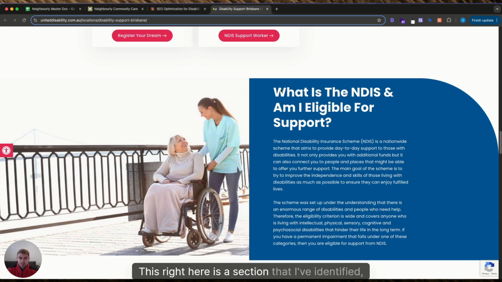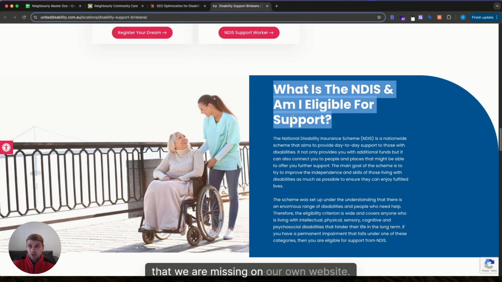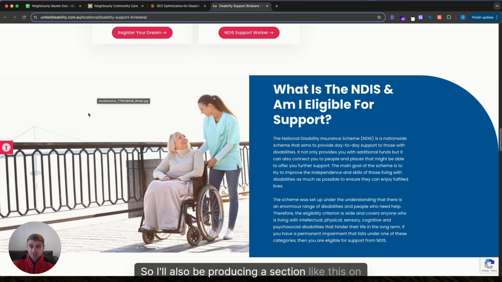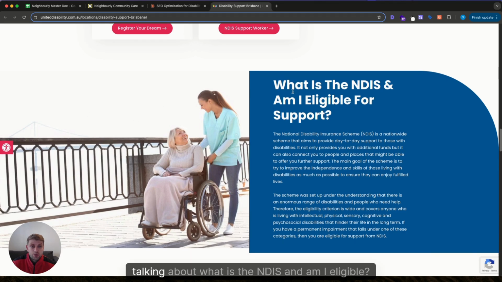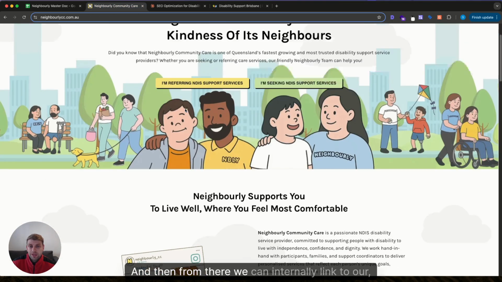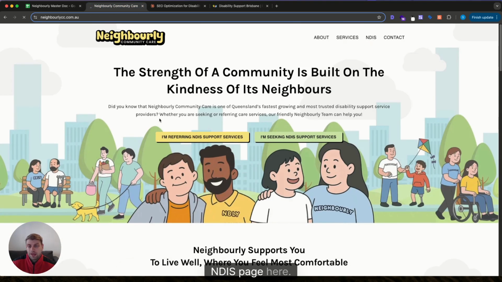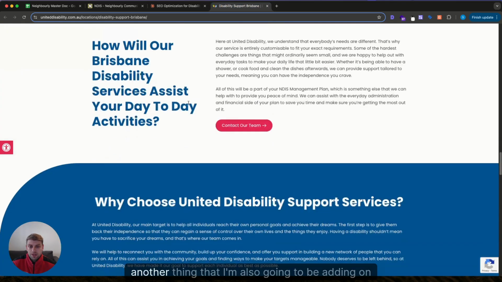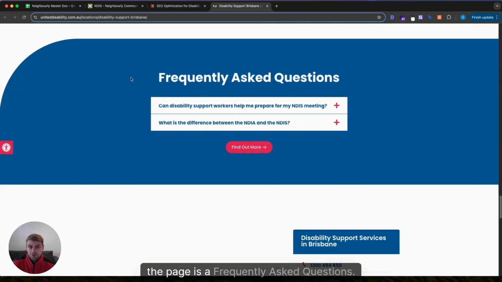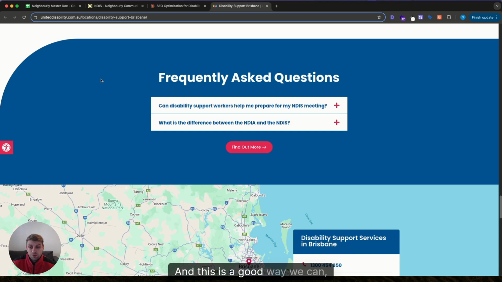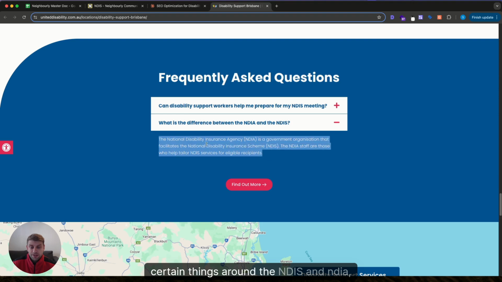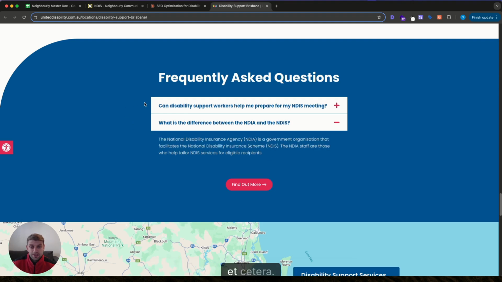This right here is a section that I've identified that we are missing on our own website. So that's a content gap. So I'll also be producing a section like this on the page, just talking about what is the NDIS and am I eligible, and then from there we can internally link to the NDIS page here. Another thing that I'm also going to be adding on the page is a frequently asked questions section, and this is a good way we can answer any potential questions that potential clients may have around the NDIS and NDIA, etc.